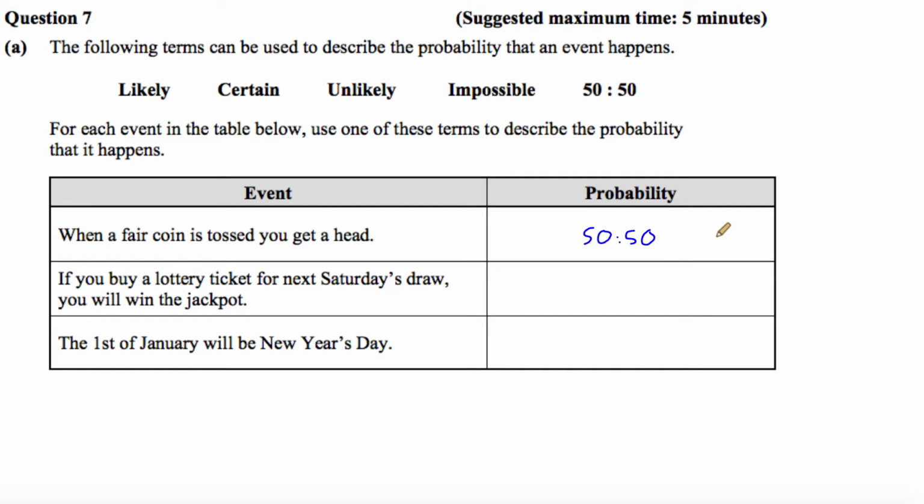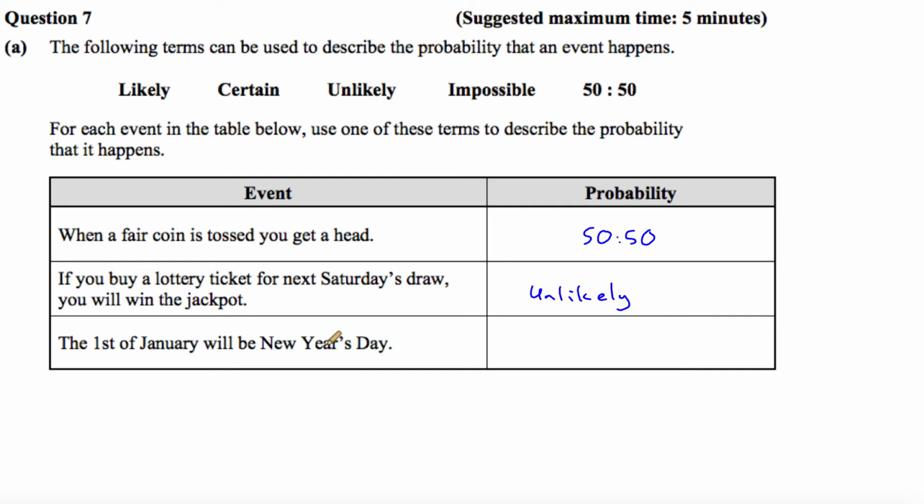If you buy a lottery ticket for next Saturday's draw, you will win the jackpot. Well, that's going to be unlikely because you have to choose 6 numbers from 50, depending on the lottery, but winning the lottery is certainly unlikely. It's not impossible, but it's unlikely.